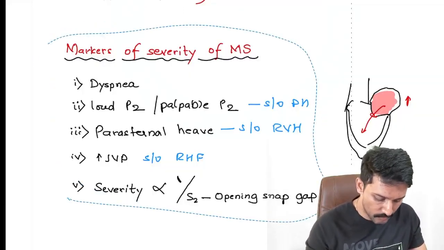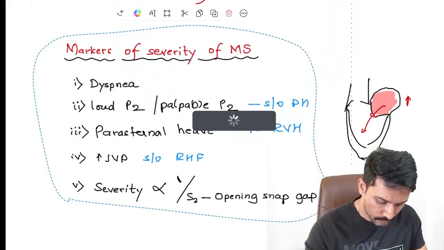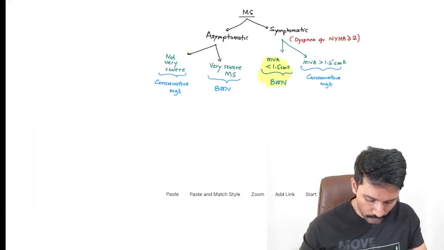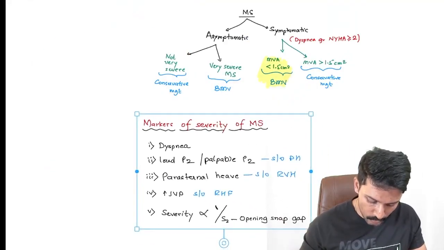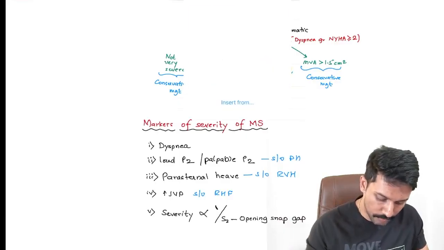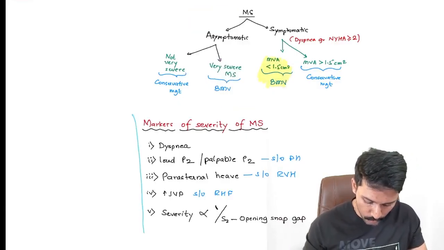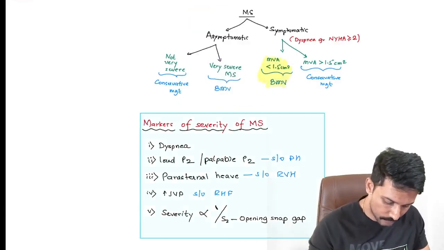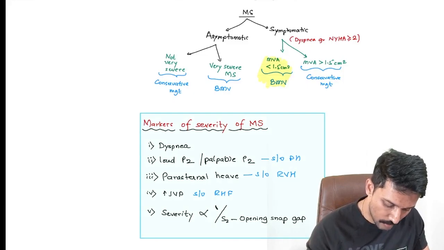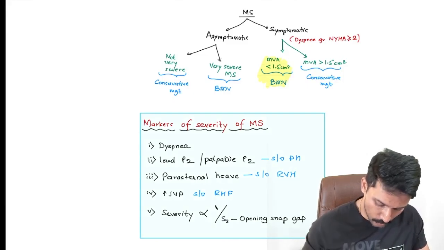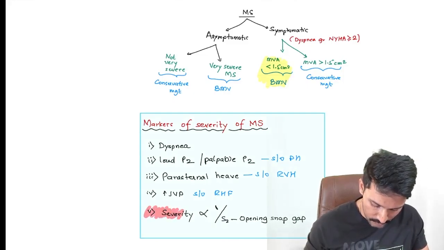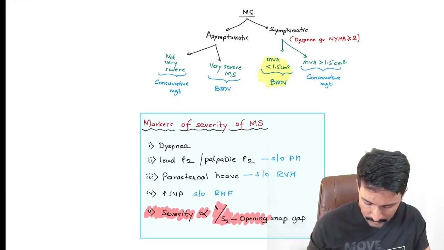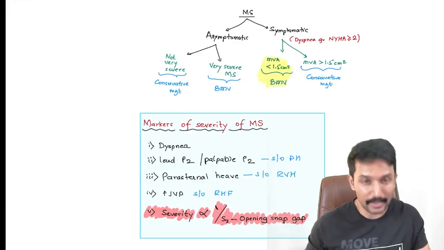Similarly, we have the markers of severity for aortic stenosis and aortic regurgitation that I want you to remember, because these are the tables according to me that you need to learn by heart. There is no escape from that at all, especially this point here. The severity has inverse correlation with the second heart sound and opening snap gap.